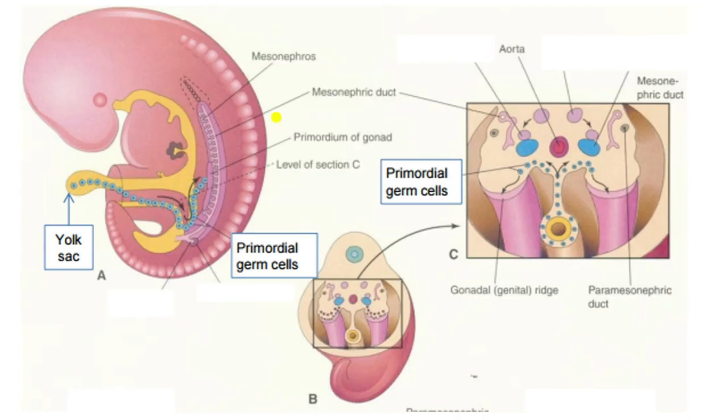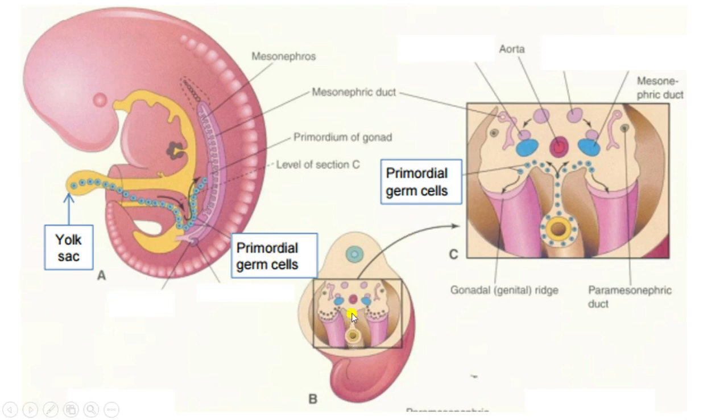Next, this is the developing embryo. This is the mesonephros, in which the mesonephric duct is present. This is the metanephros, right? And this is the yolk sac, from where primordial germ cells are migrating through the dorsal mesentery into the primordium of the gonad or genital ridge, right? What is the genital ridge? We will further discuss it. So these are the primordial germ cells.